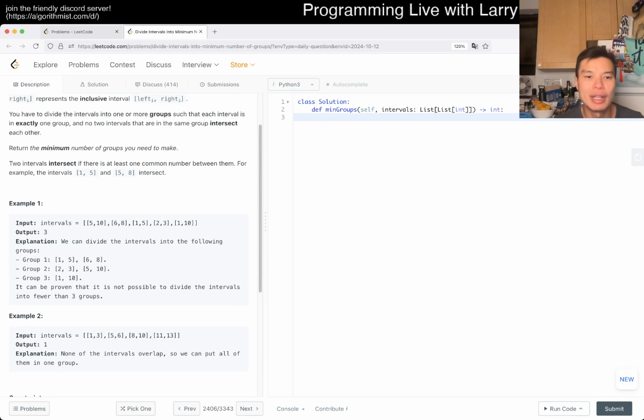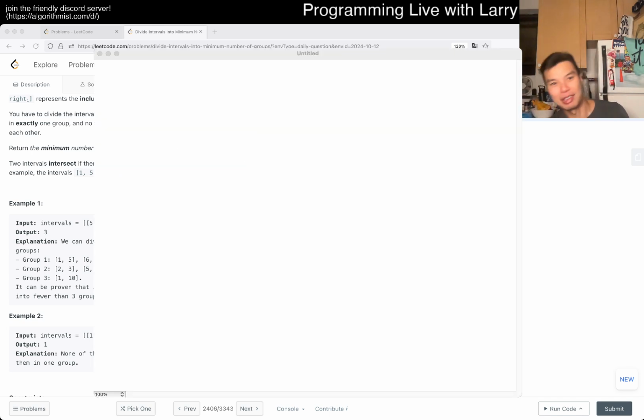The idea here is, how do I structure the idea? Basically, first of all, you want to sort by the beginning of the interval, and then you do a sweep line. Right now, I'm setting up for drawing things and putting them up on the screen. Try to find my pen.